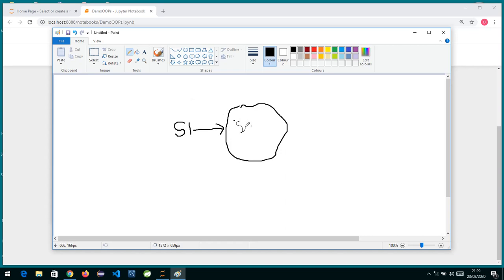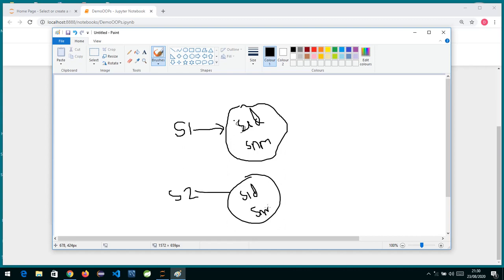Inside this object, we have a thing called sid, and we have sname. So this is my first object. This is my second object. Whenever I create a second object, inside it again the instance variables sid and sname will be created.